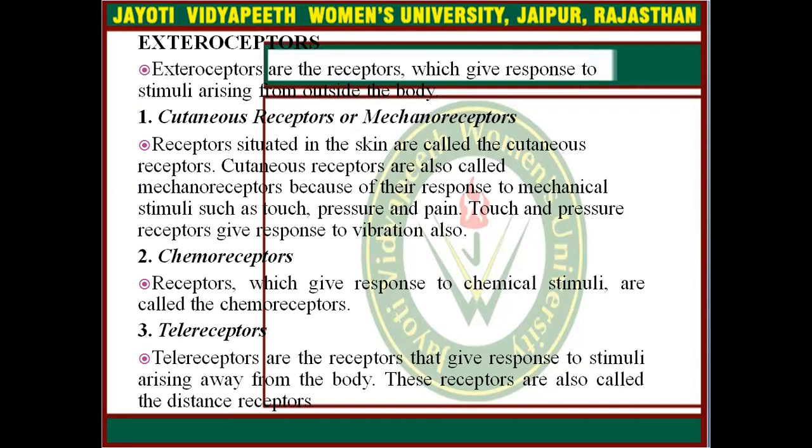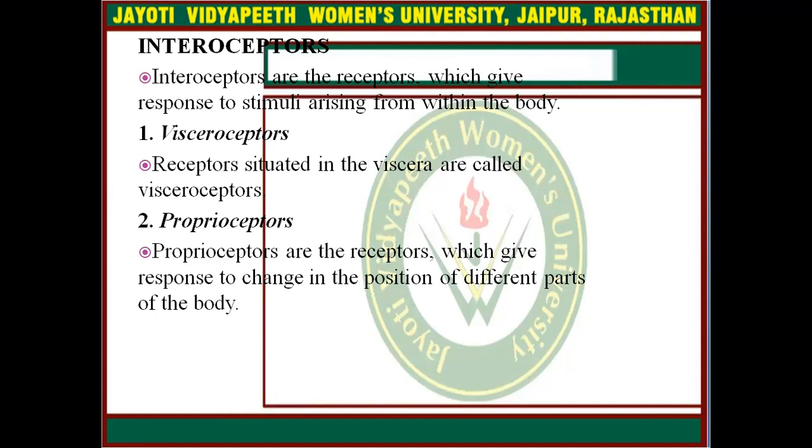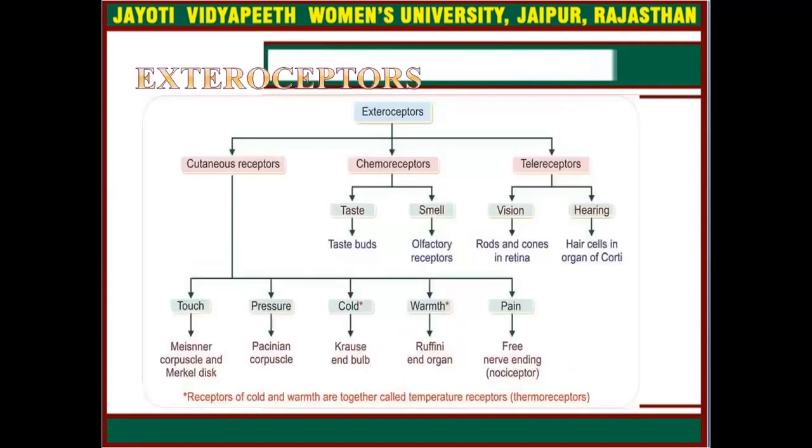Exteroceptors are receptors which give response to stimuli arising from outside the body. They are basically cutaneous receptors, chemoreceptors, and telereceptors. On the other hand, interoceptors are basically visceral receptors and proprioceptors.